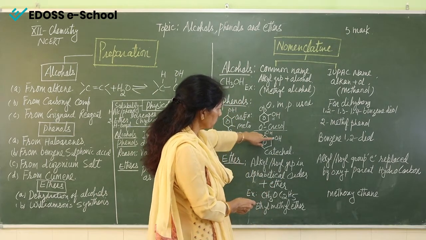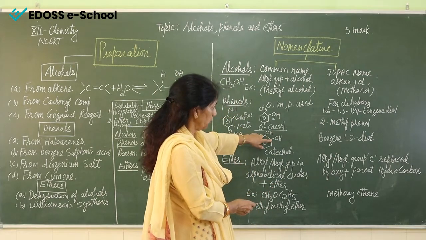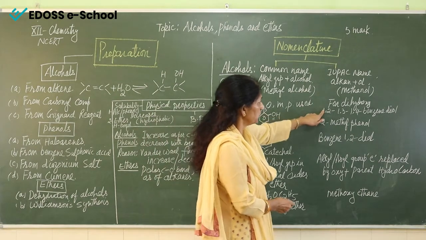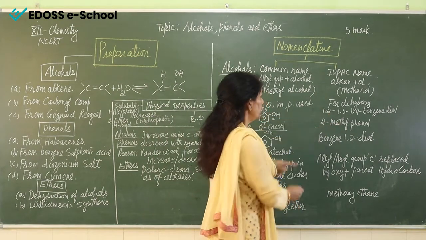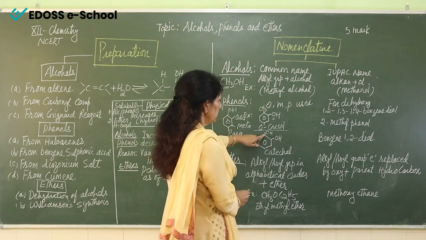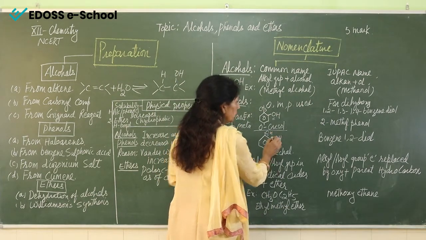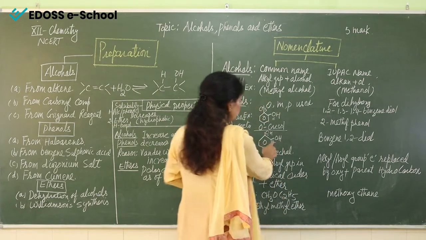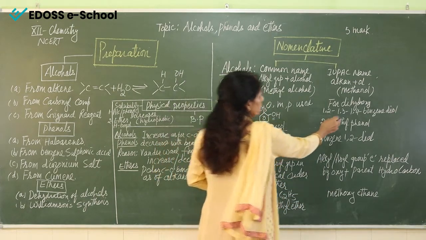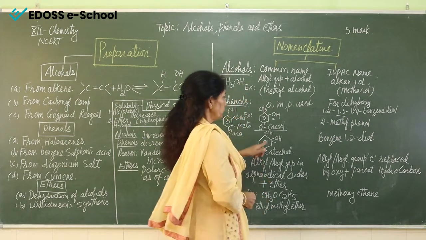If the OH groups are present on 1 and 2, we will name it like 1,2. If the OH group is here, we will use the term 1,3.